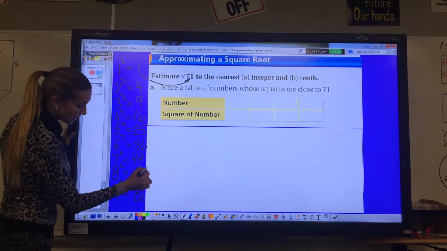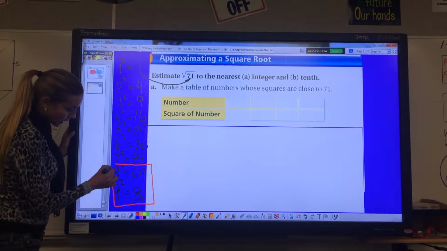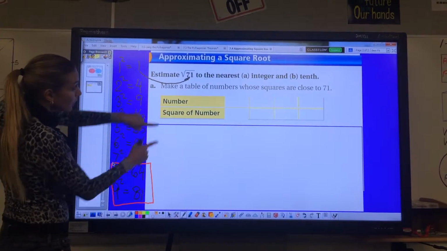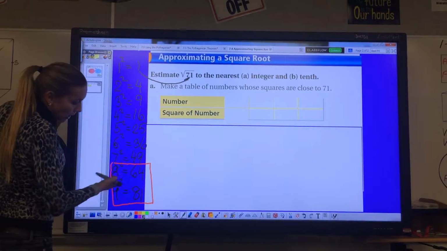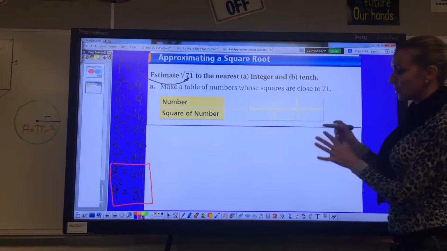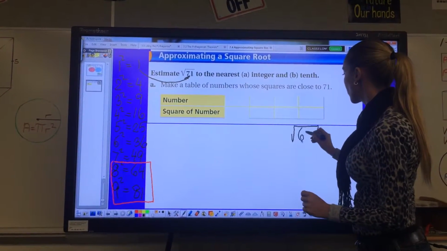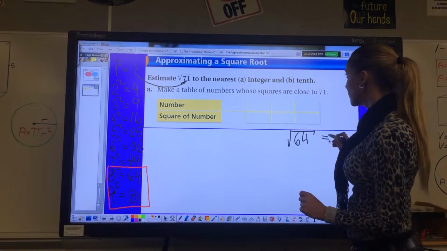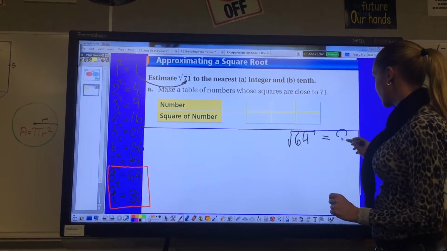All right. So I found out that these two, 64 and 81, are really close to 71. So the number I'm looking for has to be somewhere in the middle. If I took a square root of 64, the answer, the integer, is 8.